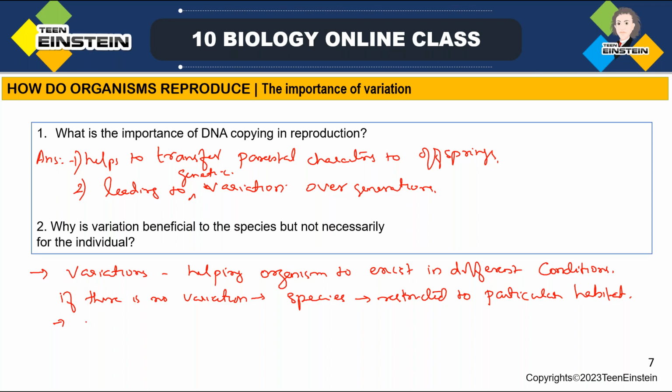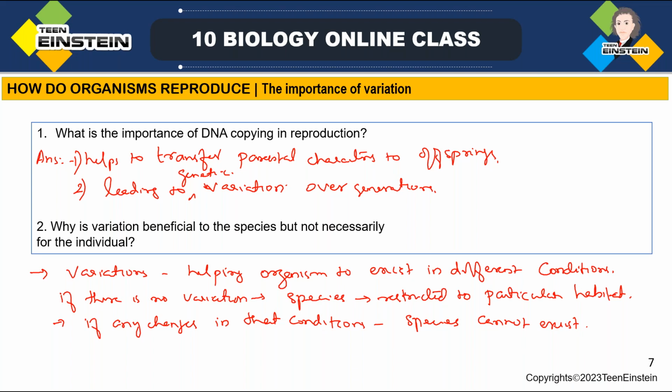Any change in that condition, that species cannot exist there. That may affect the existence of that species, so that species will get wiped off from that area.